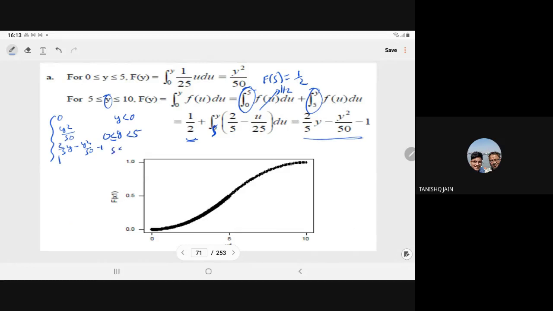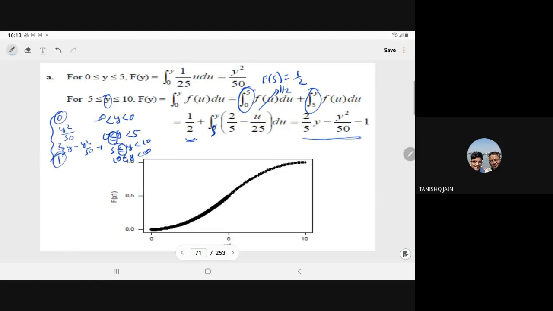And when y is greater than or equal to 10, it is equal to 1. So always write in the correct form, meaning there must be the 0 and 1. y must vary from minus infinity to infinity, with equality on the left side, the left inequality. That is very important here.